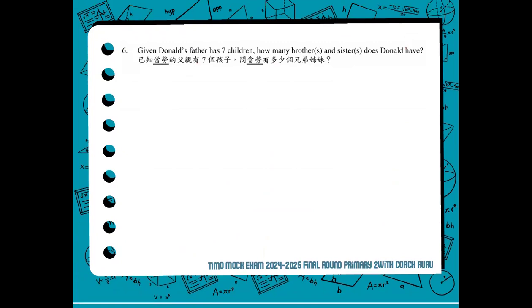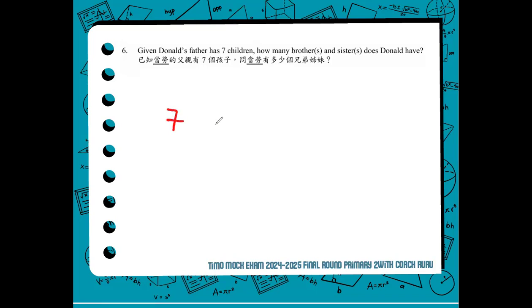Given Donald's father has 7 children, how many brothers and sisters does Donald have? So to make the question more understandable, the question is just asking, how many siblings does Donald have if Donald's father has 7 children? So there are 7 children.